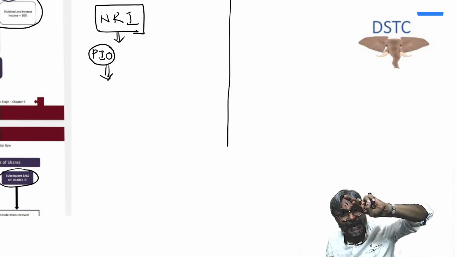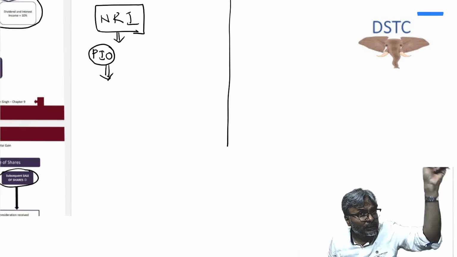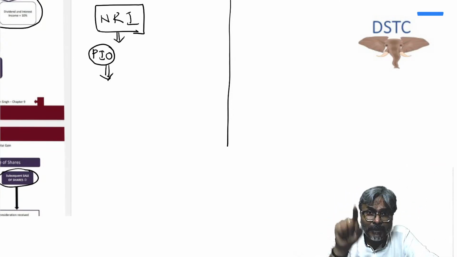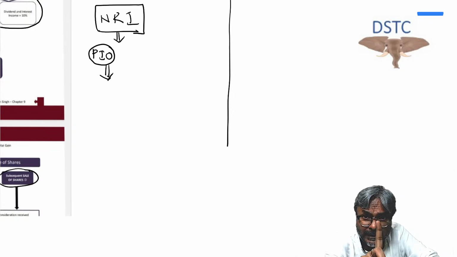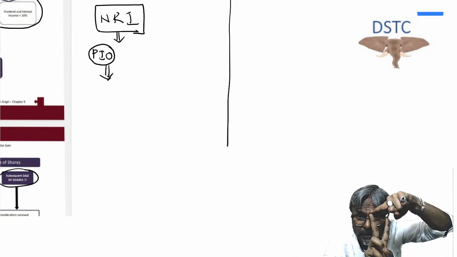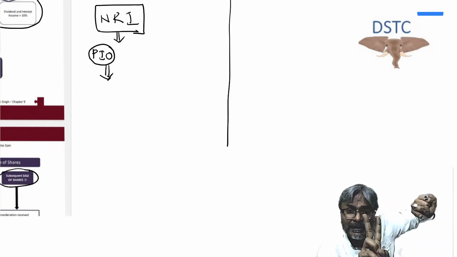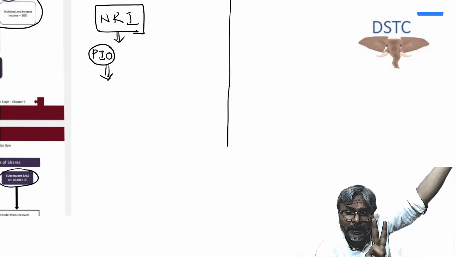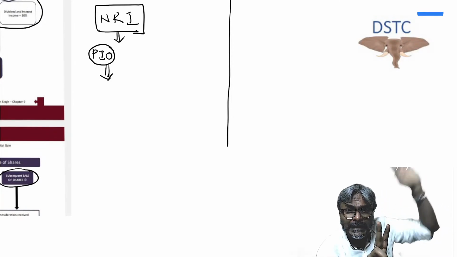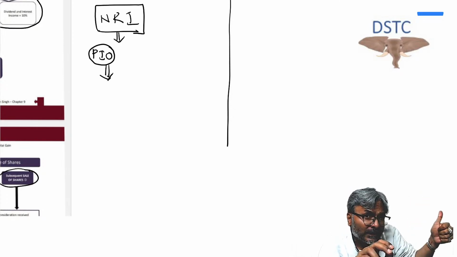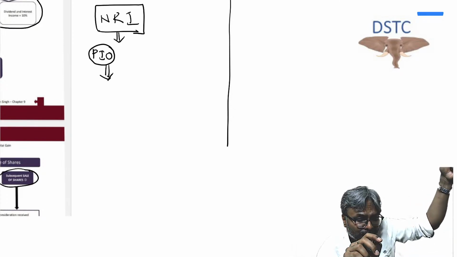And the second case, where only the first basic condition of 182 days will be applied, will be a citizen of India, now be careful, or a person of Indian origin. When he is leaving India for the purpose of employment outside India, he should be a citizen of India for that first basic condition.